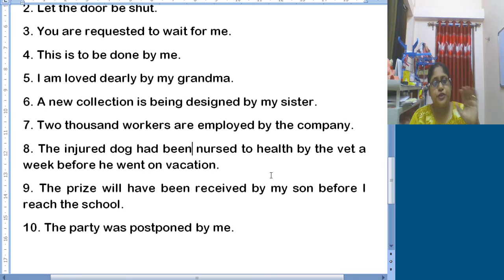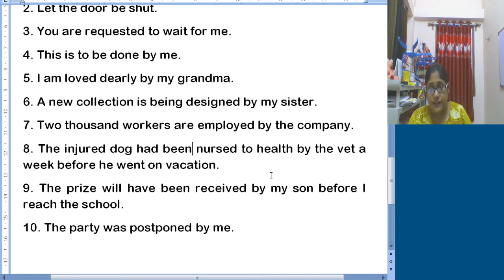So the injured dog had been nursed to health by the vet a week before he went on vacation. So the vet had nursed the injured dog to health a week before he went on vacation. Number 9, the prize will have been received by my son before I reach the school.